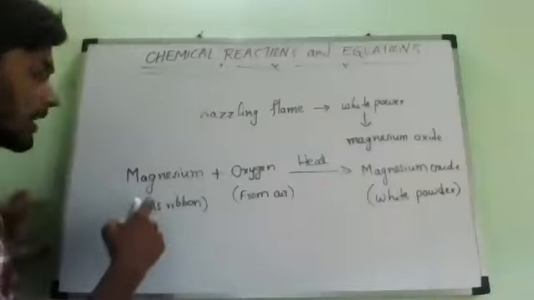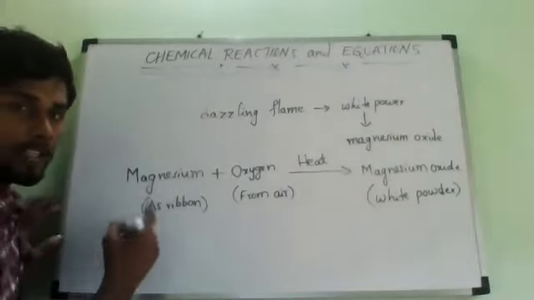Magnesium oxide, what is the color? White powder. Now what is the magnesium color? Silvery white. Silvery white metal.